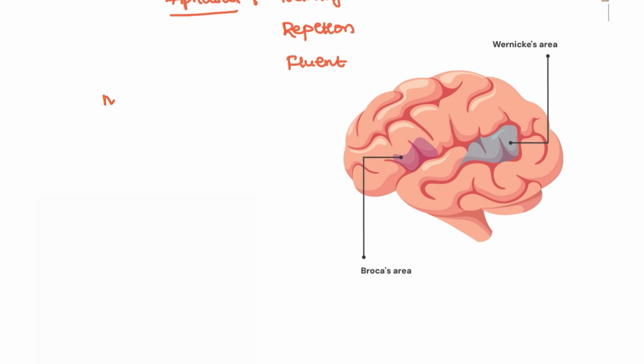Next, what is the most common type? The most common type of aphasia is anomic aphasia. Anomic aphasia means the patient cannot name. So the naming is disturbed here. In which conditions are you going to see it? Especially post trauma. Even in the movies you see a post trauma patient. The doctor will come and tell that this patient can't remember anything, we will try our best. So that is what post trauma patients you are going to see, anomic aphasia.